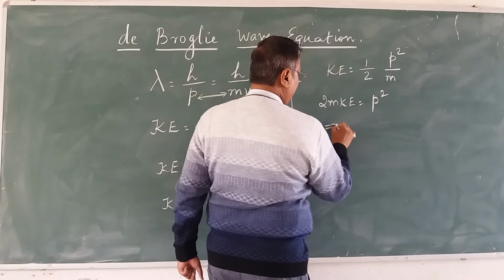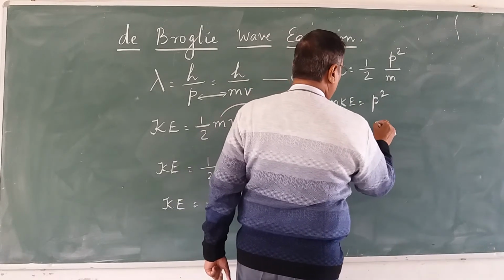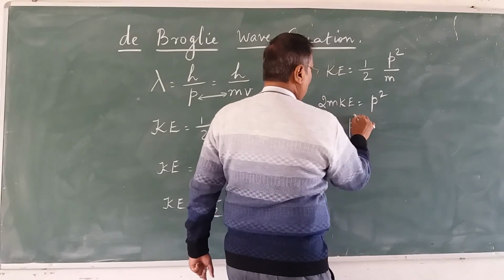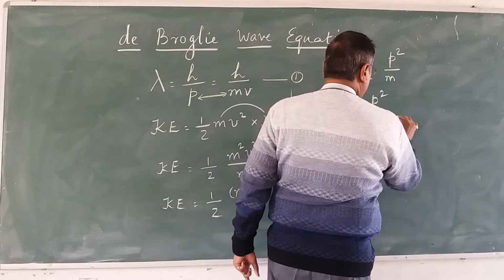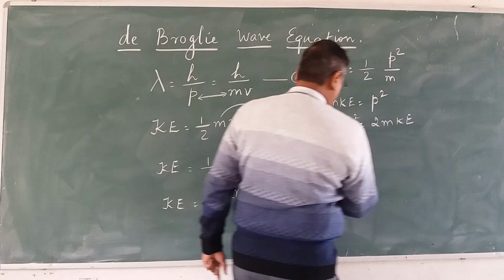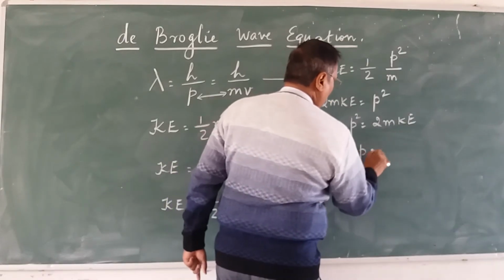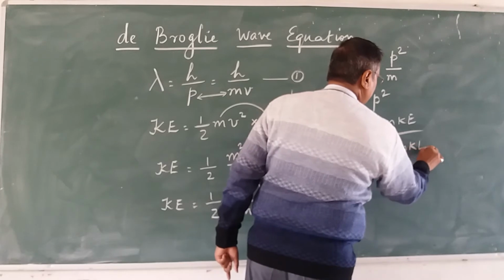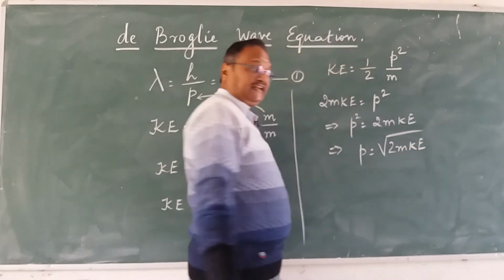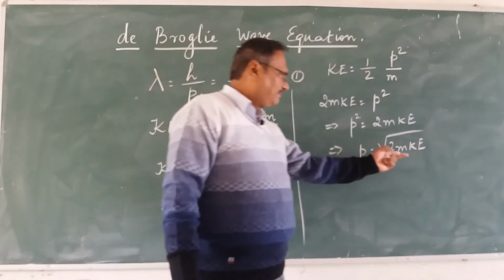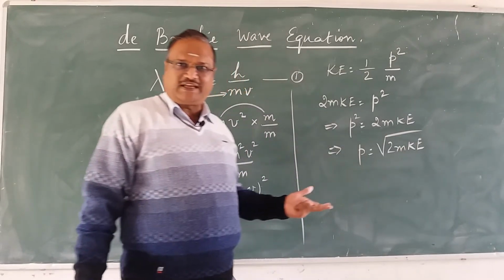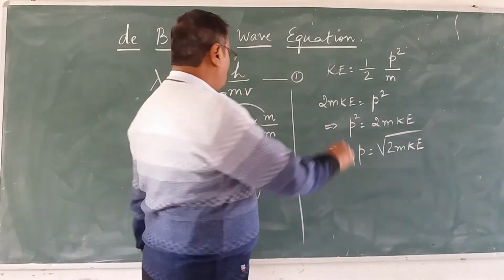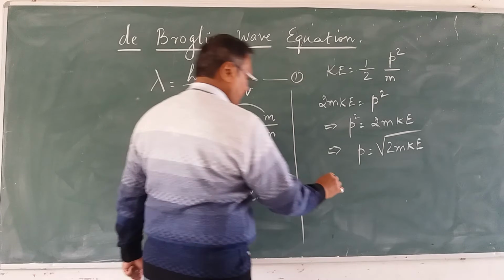So what does this imply? p square is equal to 2mKE, or p is equal to under root 2mKE. KE is the kinetic energy and m is the mass of the particle, here the electron. So we will substitute in the first equation.